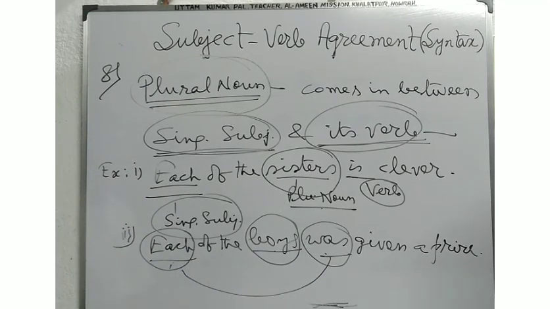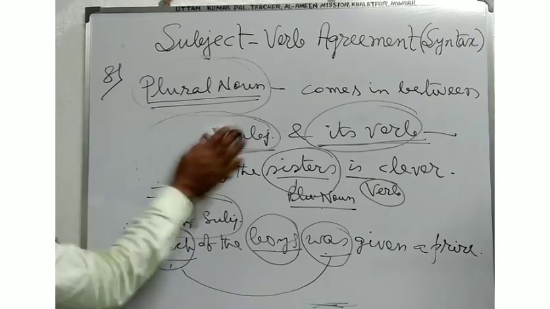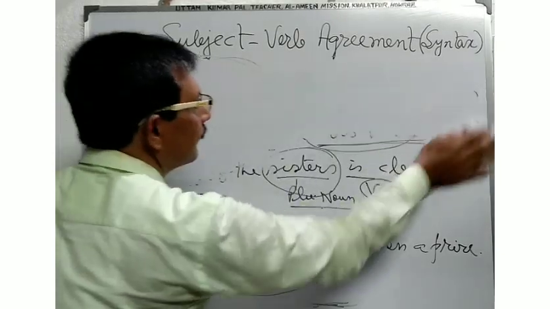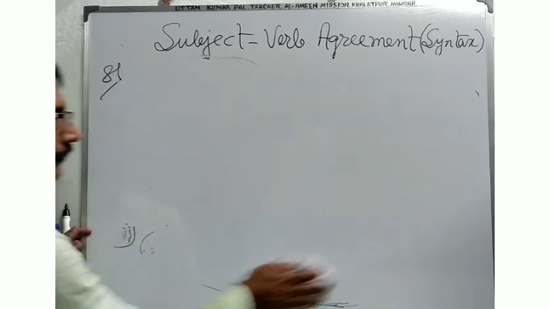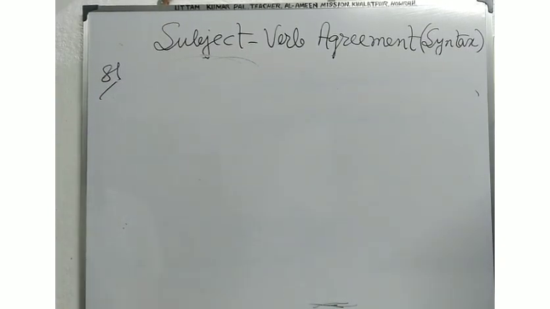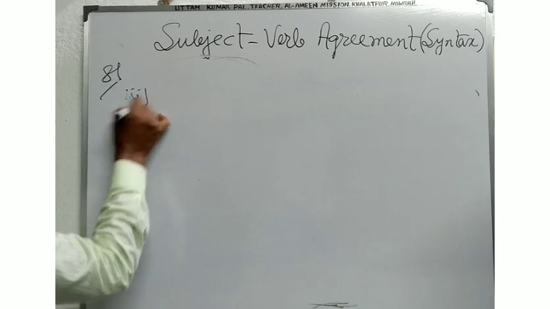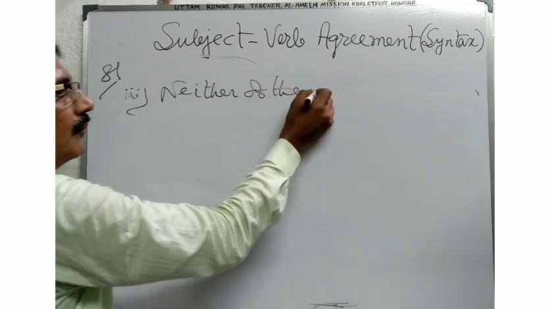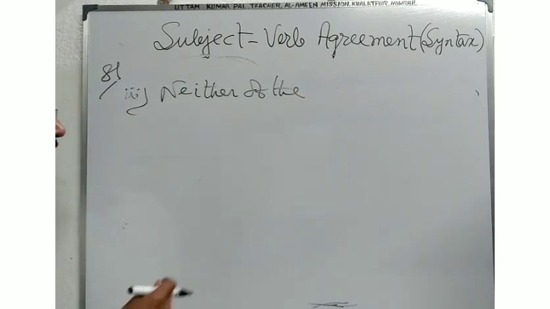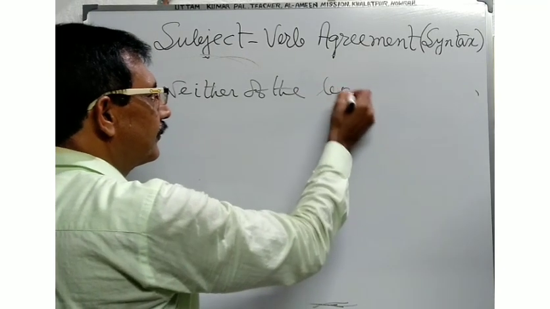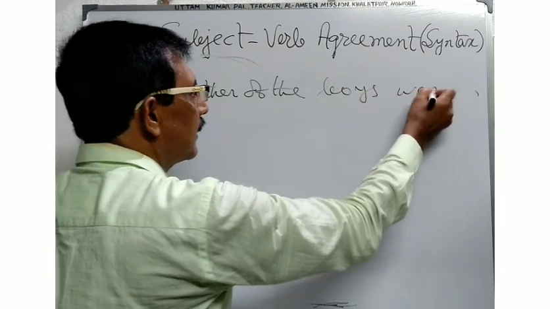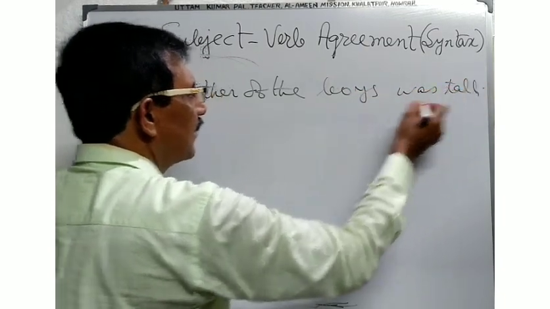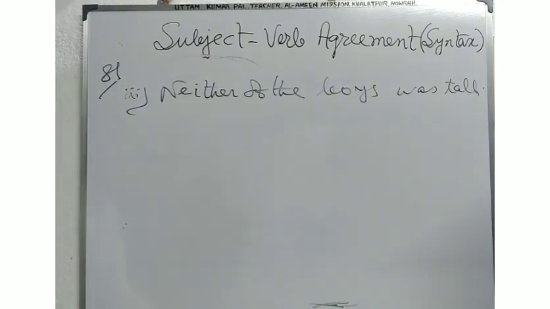Next, in another example, suppose, neither of the boys was tall. Here in this sentence, you will see neither of the boys.